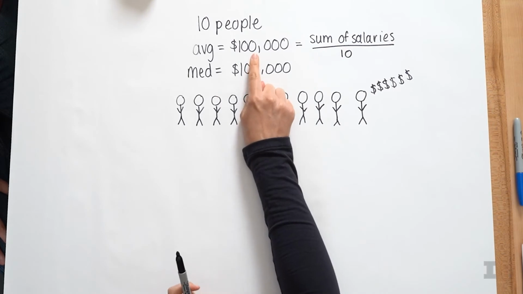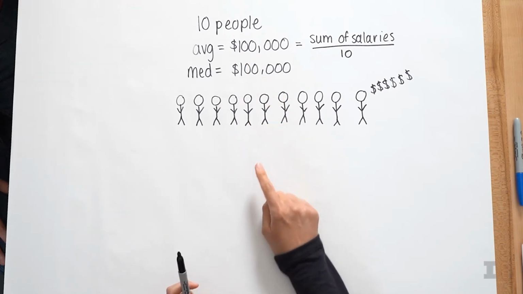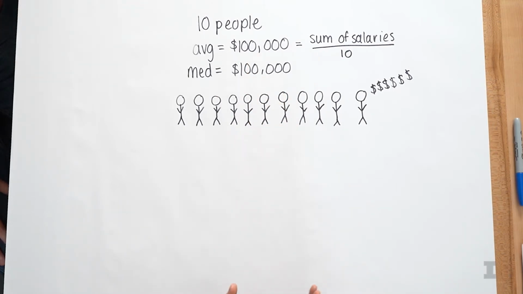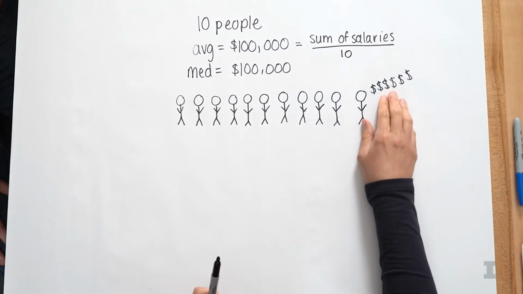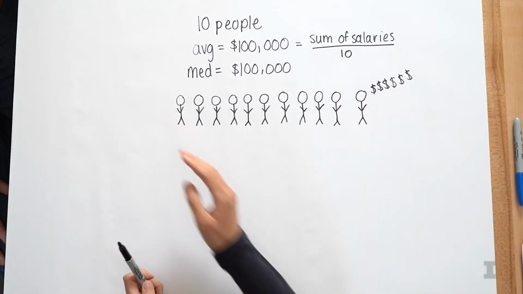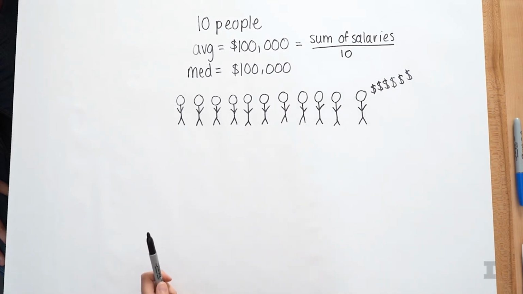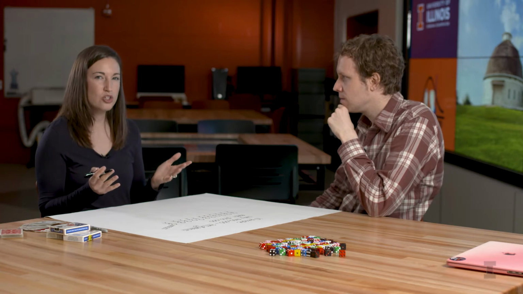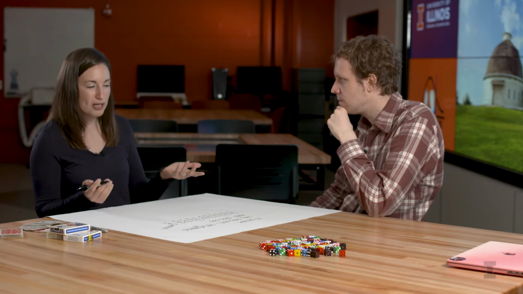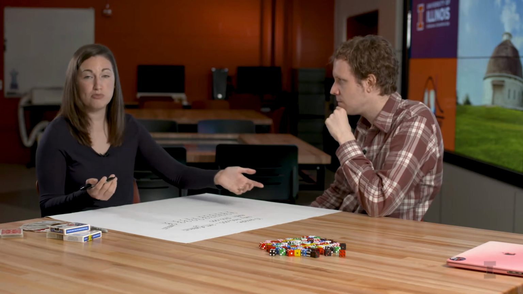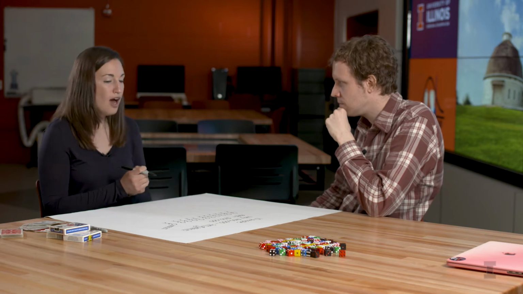One thing about the average as a measure of center is that it's very sensitive to extreme values, extreme high values, extreme low values. And actually, if you change literally any number on the list, even if you just change it by $1, the average is going to change. So keep that in mind when you're trying to decide, is it better to use the average or the median? Or sometimes you might want to report both.